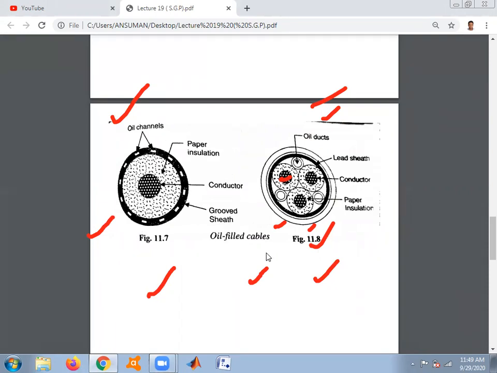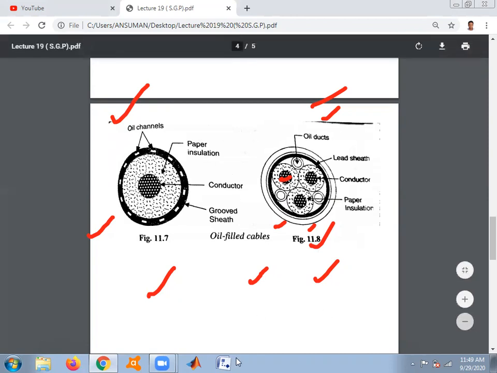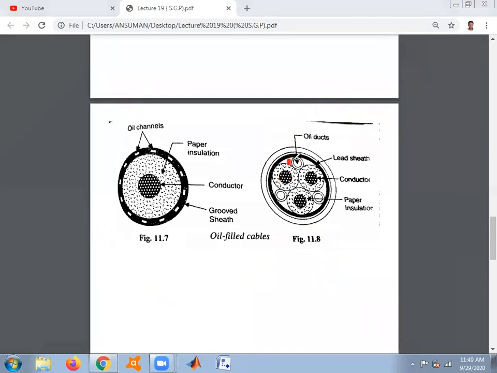In the last category, the three core filler cable, in the space between the cables, oil ducts are provided. Due to the use of oil ducts, oil is flowing inside the core of the underground cable. So these are the three types of underground oil type cables.